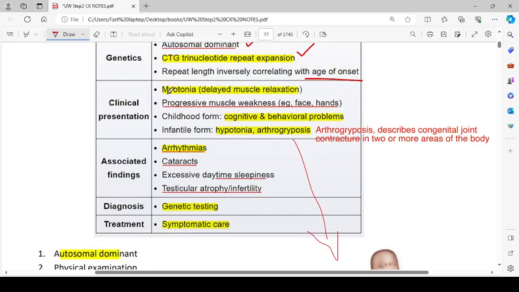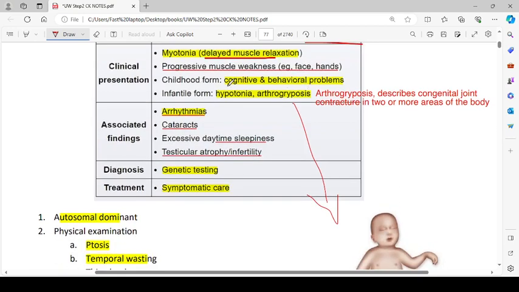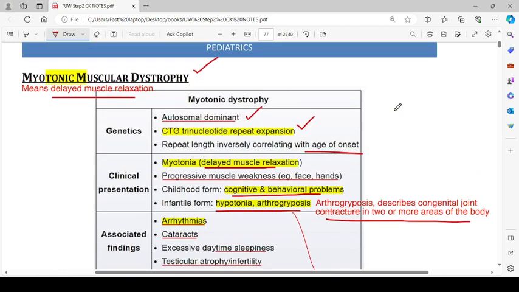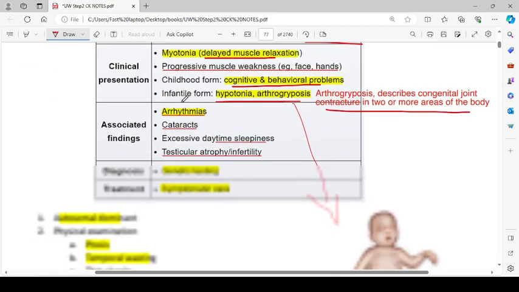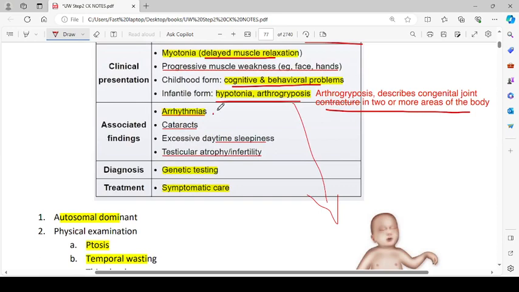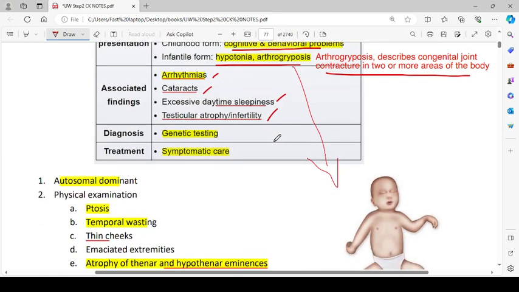Clinical presentation: myotonia, delayed muscle relaxation. Childhood form will have cognitive and behavioral problems. Infantile form will have hypotonia and arthrogryposis. Arthrogryposis describes congenital joint contracture in two or more areas of the body. Okay. Myotonic dystrophy. Associated conditions are arrhythmias, cataracts, excessive daytime sleepiness, and testicular atrophy or infertility. Diagnosis is done by genetic testing, and treatment is by symptomatic care.